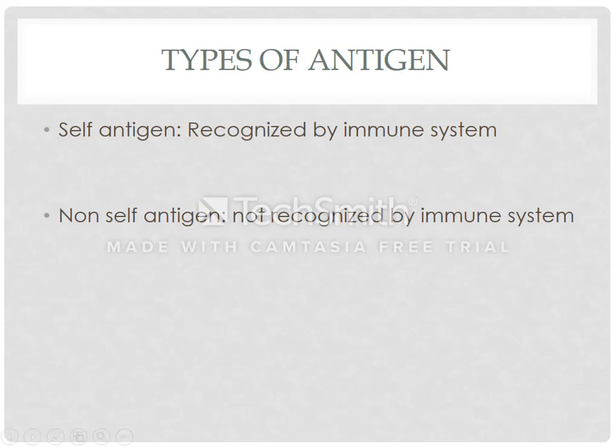So why? The reason is that sometimes a small molecular weight substance attaches to the surface of an antigen, which changes the structure. When the structure is changed, our body then recognizes that antigen as a non-self antigen. That's why antibodies are produced. Otherwise antibodies are not produced against self antigen. Bacteria are non-self antigens, so antibodies are produced against them. Viruses and so on.